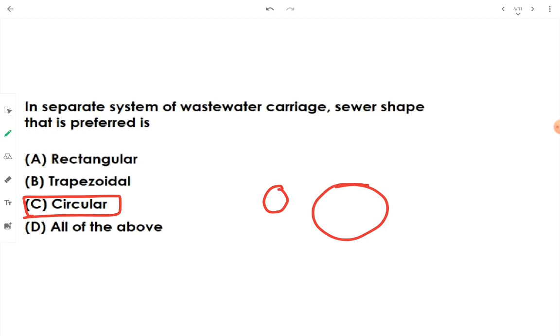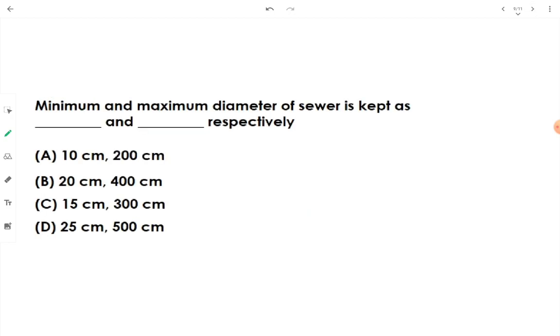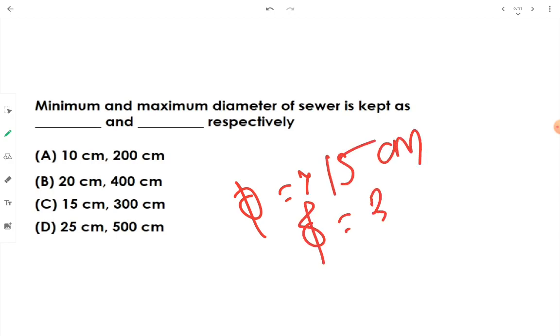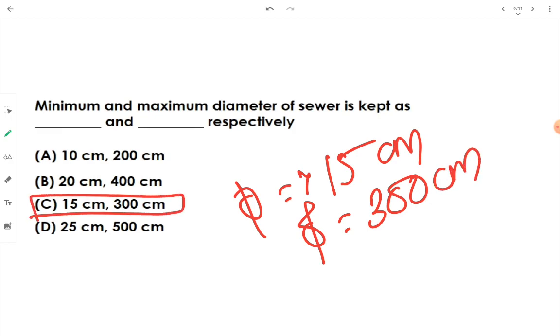Okay, let's go to the next question. Minimum and maximum diameter of sewer is kept as, remember it, minimum diameter will be 15 centimeter and maximum diameter will be 300 centimeter. Okay, 15 and 300, remember it.